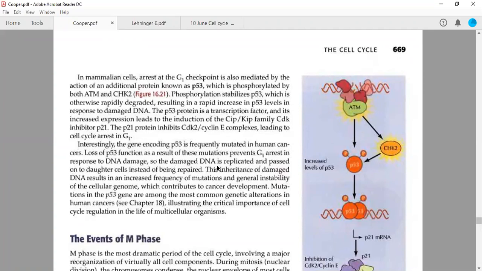DNA में जो डैमेज था उसका रेप्लिकेशन वैसे ही हो जाएगा and passed on to the daughter cells, और daughter cells को वही damaged DNA double strand break वाला चला जाएगा instead of being repaired. Sorry. This inheritance of damaged DNA results in an increased frequency of mutations. अगर daughter cells को एक damaged DNA का inheritance होगा तो उसकी वजह से जो फ्रीक्वेंसी है म्यूटेशंस के एक्यूमुलेट होने की वो बढ़ती चली जाएगी, एंड जो हमारा सेलुलर जीनोम है उसमें एक इंस्टेबिलिटी क्रिएट हो जाएगी.